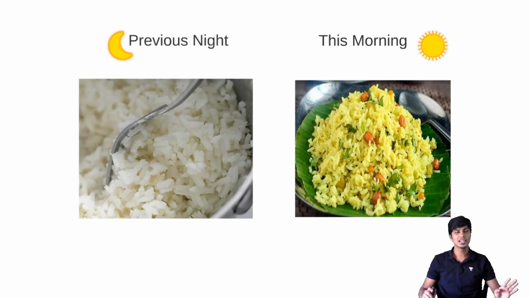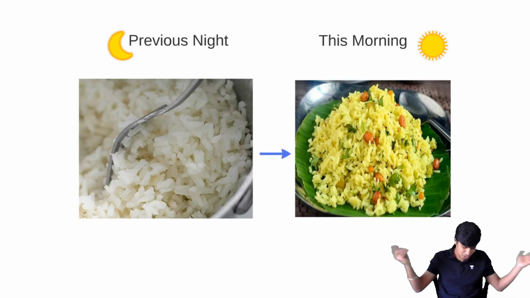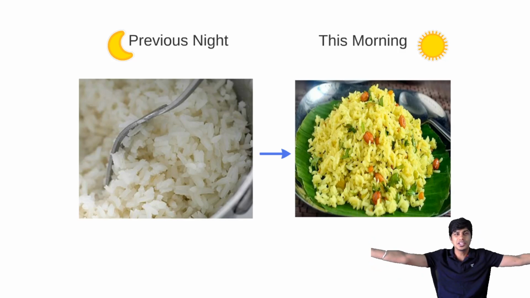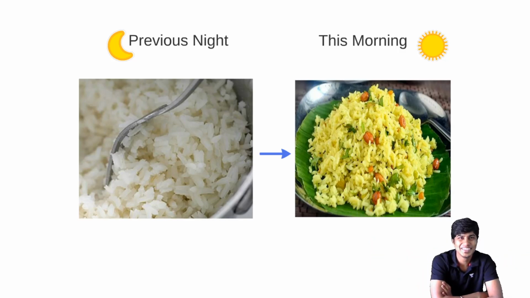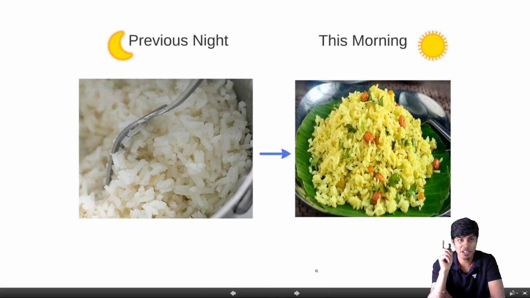Now, if you had chitrana for morning, what does it mean? It means that last night somebody didn't have dinner and ordered pizza, because of which rice was remaining. So if the rice from the previous night is remaining, they do chitrana the next morning. That is a usual household trend here in South India, or at least at our house. You get this? So the leftover rice of previous night's dinner will become this morning's breakfast.